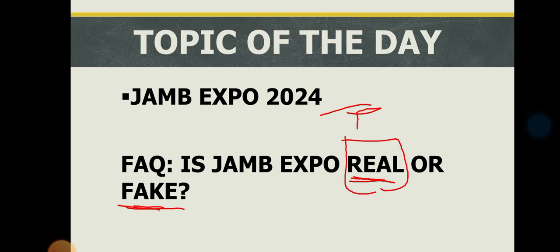Let's assume that your exam is 6:30 in the morning, Jamb will upload the correct questions that you will answer by 6 o'clock. If your exam is 9 o'clock, they will upload those questions by 8:30, and so on and so forth. You understand? So that's how they do it, 30 minutes to the exam.